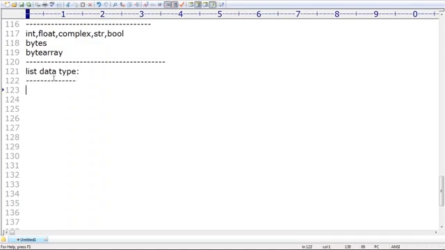Now, if you want to represent a group of values as a single entity, where insertion order is preserved and duplicates are allowed, observe that very carefully.